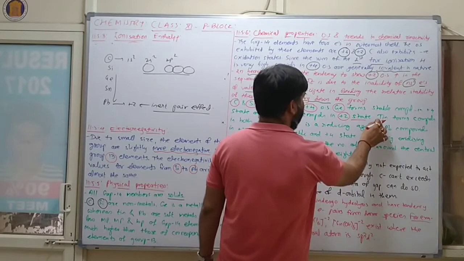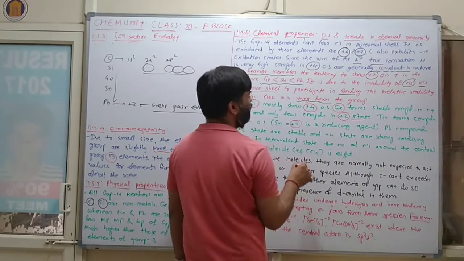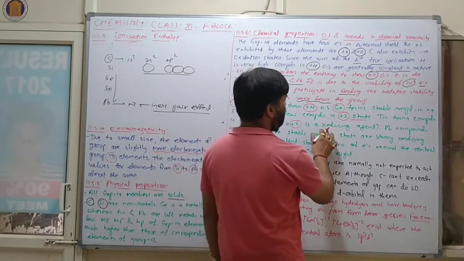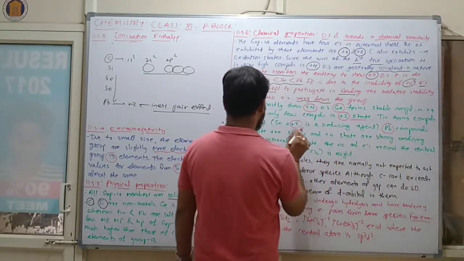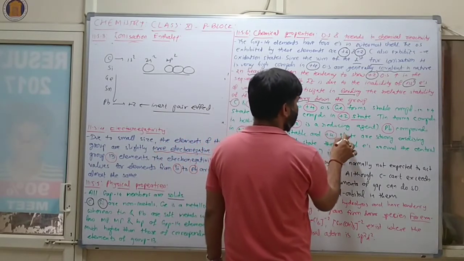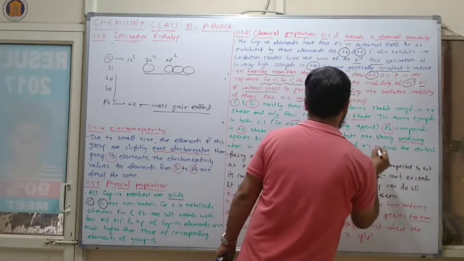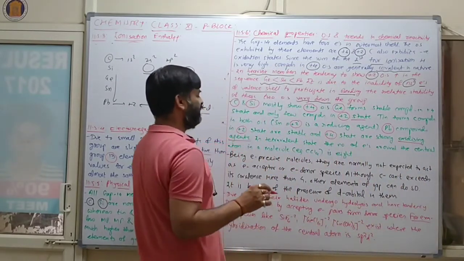Tin forms compounds in both oxidation states, that is +2, है ना, as a reducing agent. The lead compounds in the +2 state are stable and the +4 state compounds are strong oxidizing agents.